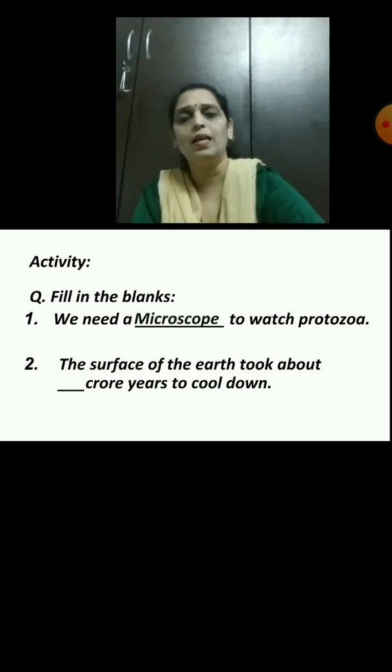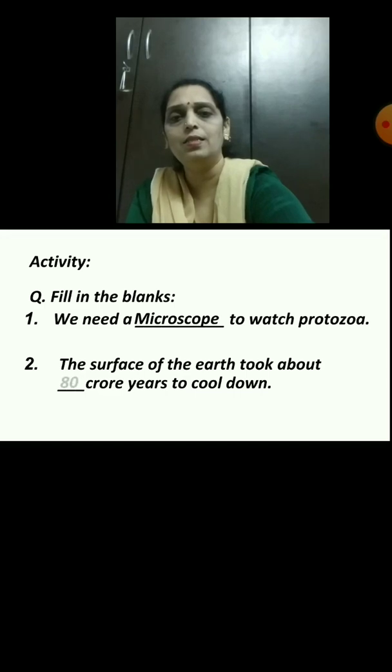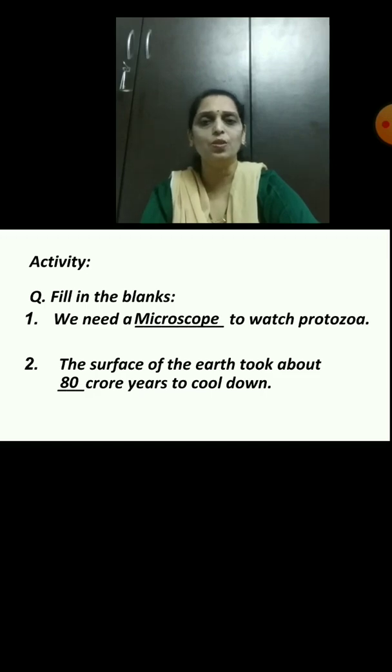And the answer for the first one is, yes, very good, microscope. We need a microscope to watch protozoa. And the second answer, good, 80 crores. The surface of the earth took about 80 crore years to cool down.